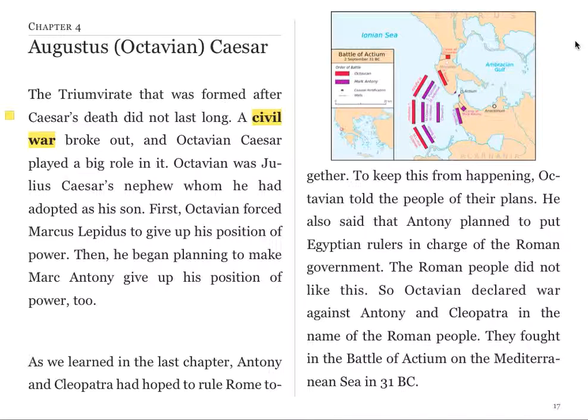As we learned in the last chapter, Antony and Cleopatra had hoped to rule Rome together. To keep this from happening, Octavian told the people of their plans. He also said that Antony planned to put Egyptian rulers in charge of the Roman government. The Roman people did not like this, so Octavian declared war against Antony and Cleopatra in the name of the Roman people. They fought in the Battle of Actium on the Mediterranean Sea in 31 BC.